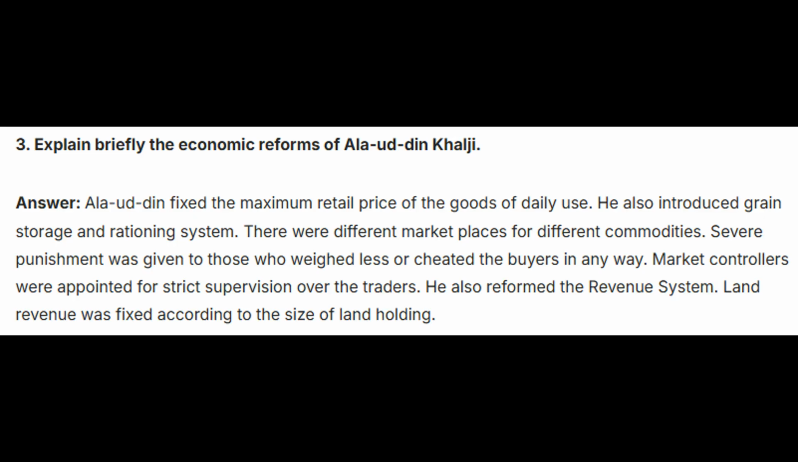Third, explain briefly the economic reforms of Alauddin Khilji. Answer: Alauddin fixed the maximum retail price of the goods of daily use. He also introduced grain storage and a rationing system. There were different market places for different commodities. Severe punishment was given to those who weighed less or cheated the buyers in any way. Market controllers were appointed for strict supervision over the traders. He also reformed the revenue system. Land revenue was fixed according to the size of land holding.